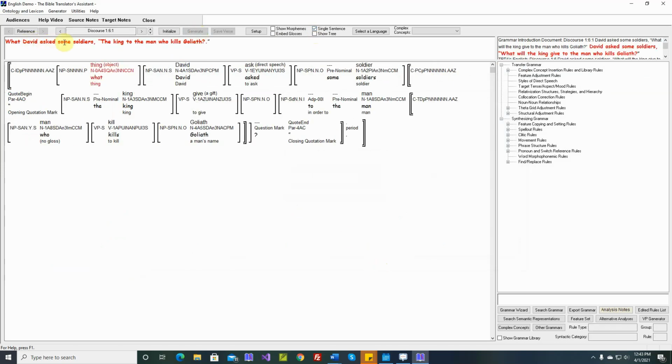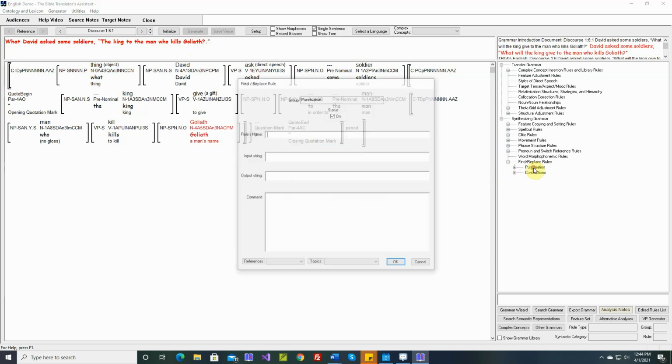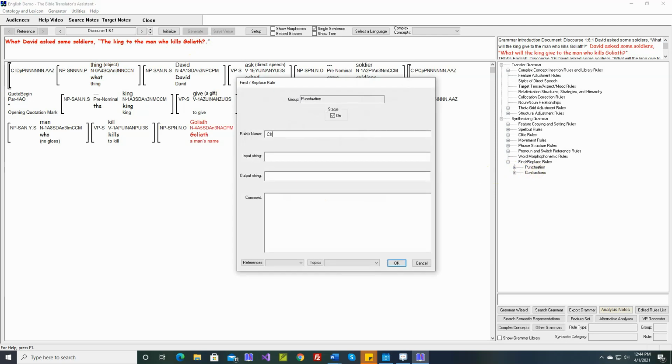David asked some soldiers, the king to the man who kills Goliath. So there are quite a few issues here. Let's work on this one first. When there's a question mark and a period, and we want to change that to just a question mark, that'll go in the punctuation. And here we don't need to put in a leading space. We're not dealing with words here. This is punctuation.